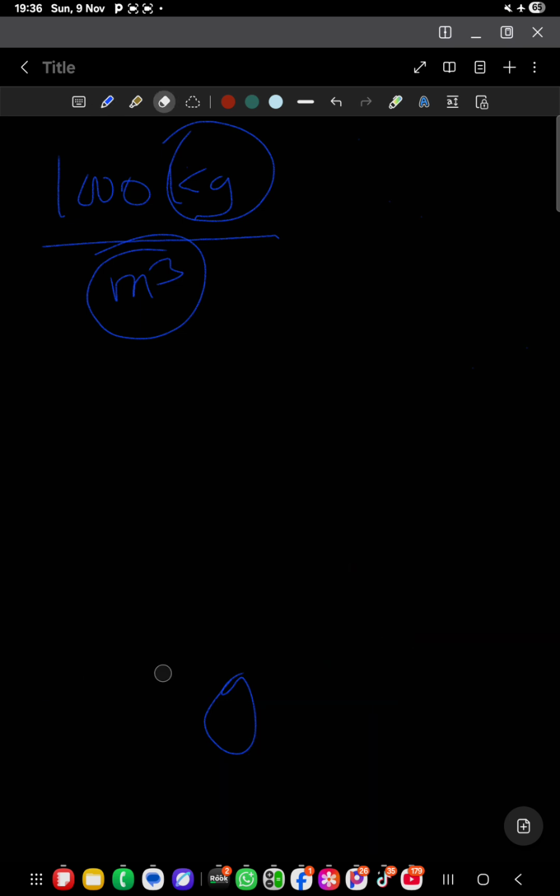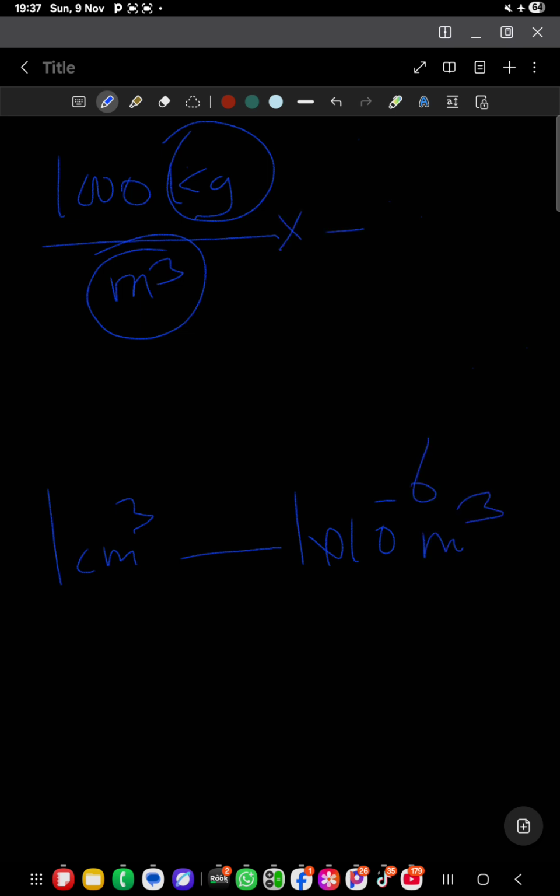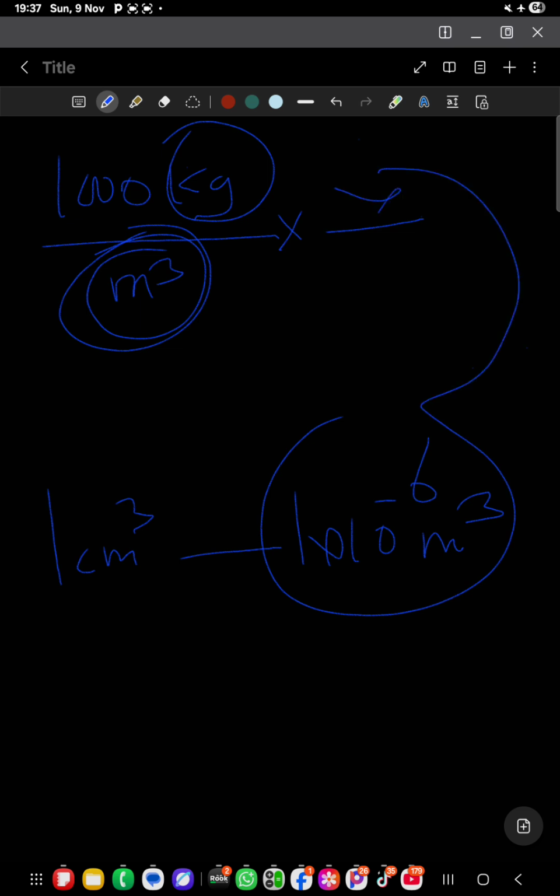Now look at here. Let me start with the cubic. I said 1 cubic centimeter. How many cubic meters are there in 1 cubic centimeter? It is about 1 times 10 to the power negative, if not mistaken, negative 6 cubic what? Meters. So I am going to use it here. Now how am I going to use it? I have to make sure that this thing here is cancelled. So I am going to put this here as the numerator.